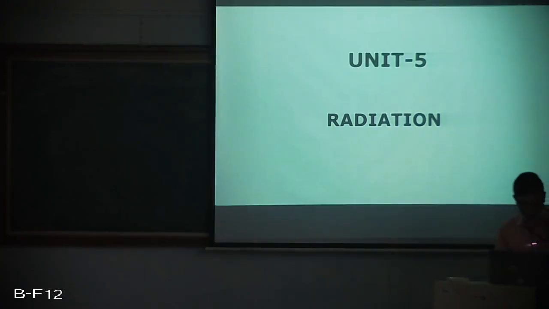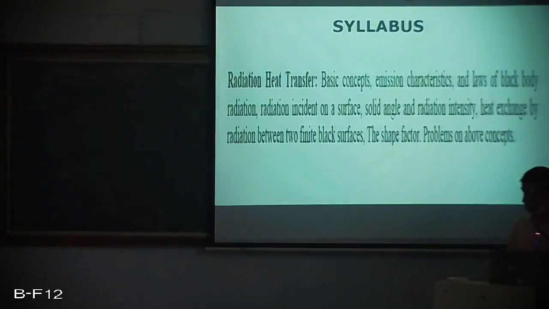So we will start with unit number 5, that is radiation. Of course, this is the syllabus. You already have it. I just read out the syllabus pertaining to radiation heat transfer, that is basic concepts, emission characteristics, laws of black body radiation, radiation incident on a surface, solid angle, radiation intensity, radiation heat exchange by radiation between two finite black surfaces, shape factor and problems on it.